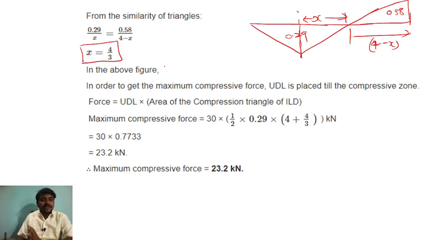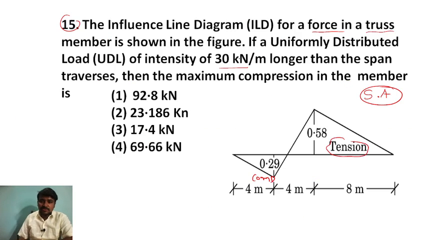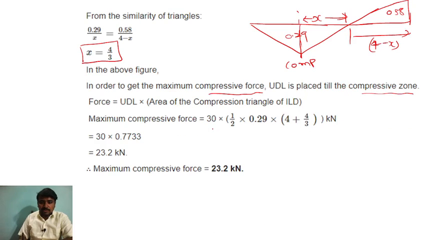So in the above figure we can say, in order to get the maximum compression force, the UDL is placed till the compression zone, that is the UDL into the area of the compression triangle of the influence line diagram, right? So the maximum force is the load, that is the UDL. How much UDL? They have given 30 kilonewton per meter, into the area of this triangle, half into base into height.